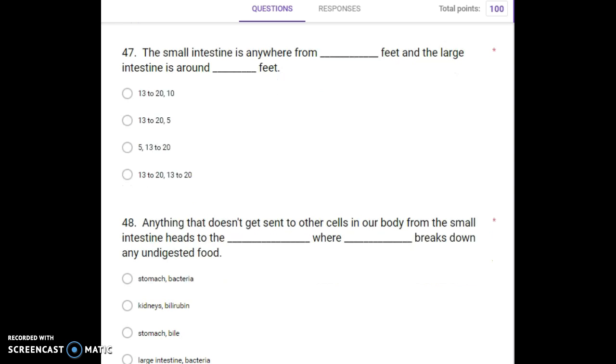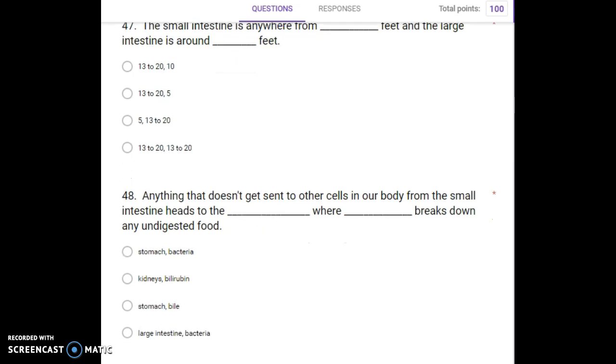Number 47. The small intestine is anywhere from blank feet and the large intestine is around blank feet. 13 to 20 and 10, 13 to 20 and 5, 5 and 13 to 20, 13 to 20 and 13 to 20. Number 48. Anything that doesn't get sent to other cells in our body from the small intestine heads to the blank, where blank breaks down any undigested food. Stomach, bacteria, kidneys, bilirubin, stomach and bile, large intestine and bacteria.